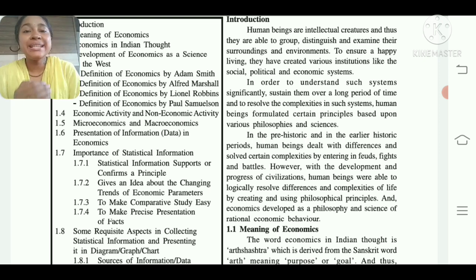So now let us see the second paragraph. In order to understand such systems significantly, sustain them over a long period of time and resolve the complexity in such systems, human beings formulated certain principles based upon various philosophies and science.